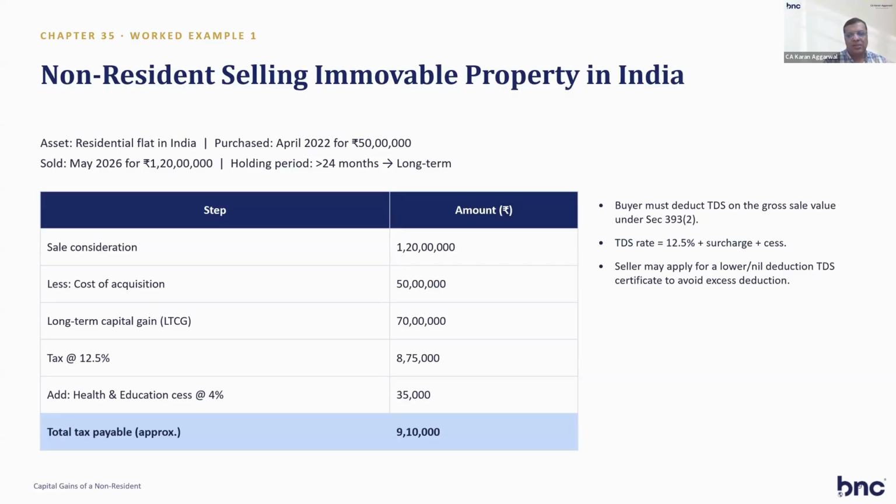Suppose the tax comes to around 3-4%. So a 4% certificate will be issued, and then the buyer will deduct only 4% on the basis of the certificate given by the AO. So he can save his cash flow, and then he can remit the difference money outside India. So this is very important for a non-resident.